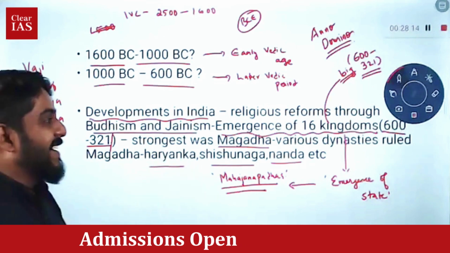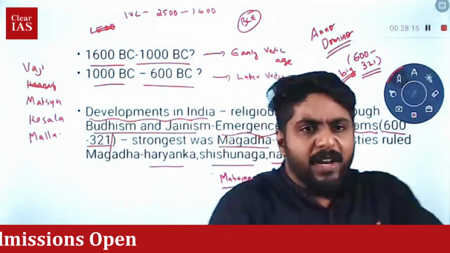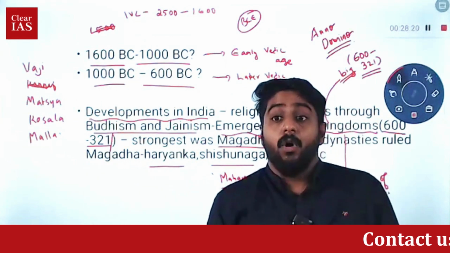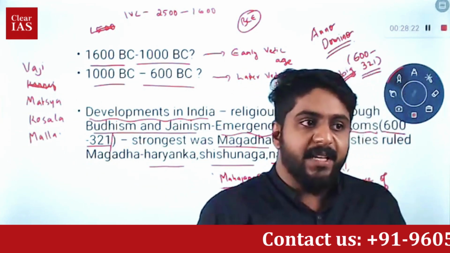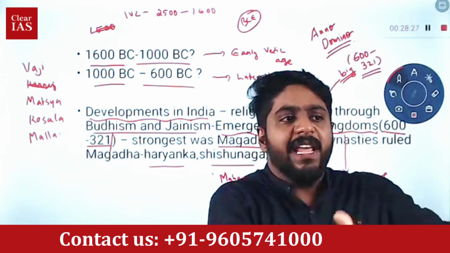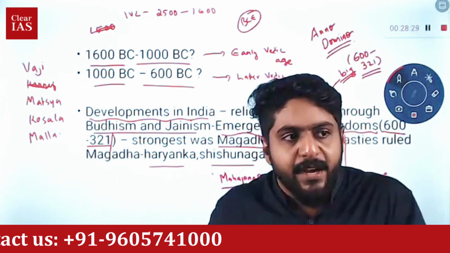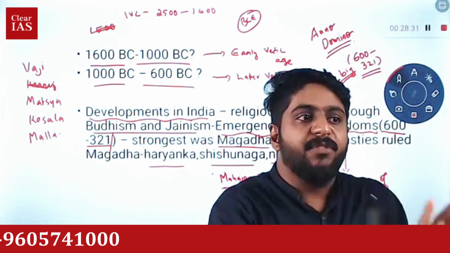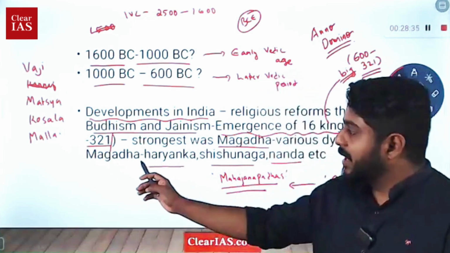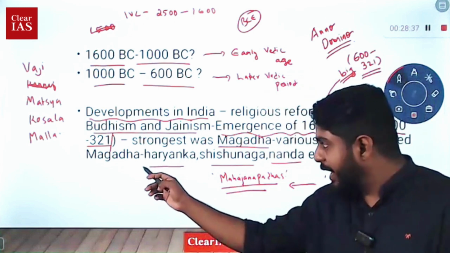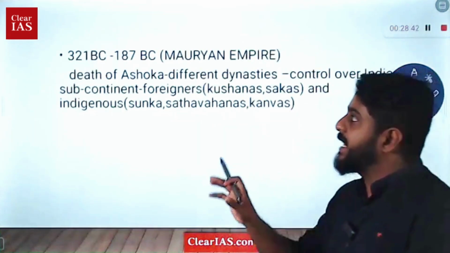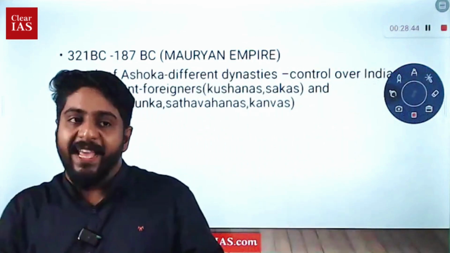Another kingdom which I am able to remember is the Malla kingdom. But you will not have to go through the entire 16 kingdoms as part of your preparation. Suppose your optional is history, then that would be a necessity. Otherwise, it is practically not possible to learn all the dynasties who have ruled all the kingdoms. But you will have to learn about Magadha, which is very, very important, and the dynasties that have ruled Magadha, including Haryanka, Shishunaga, and Nanda. That is also important, and that will end the Vedic period.